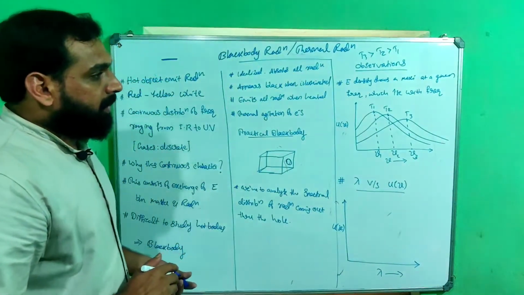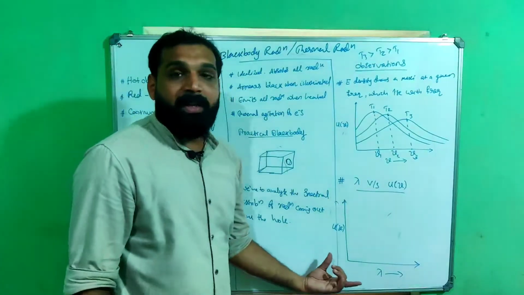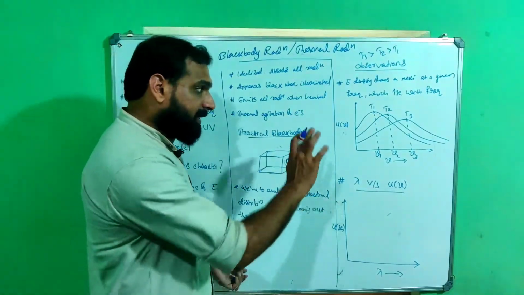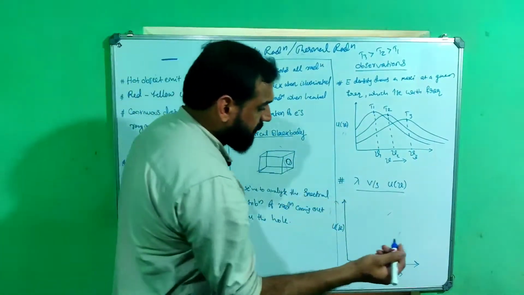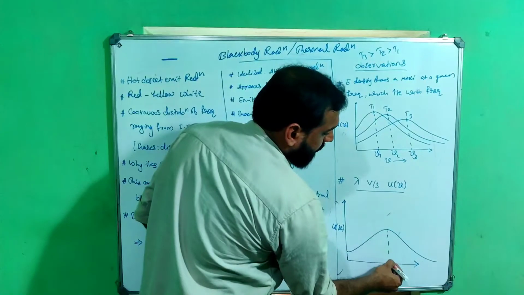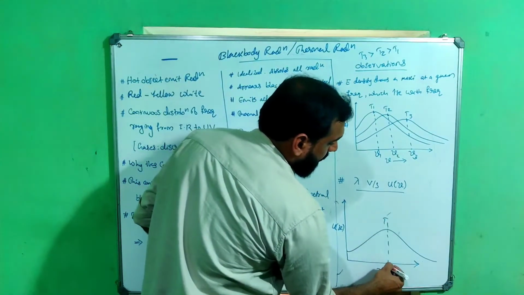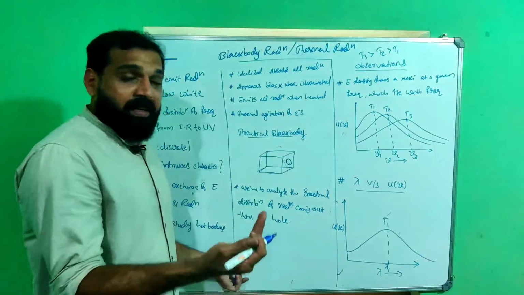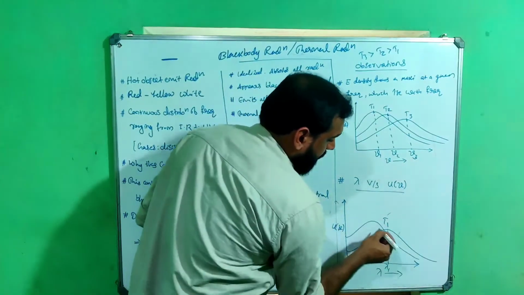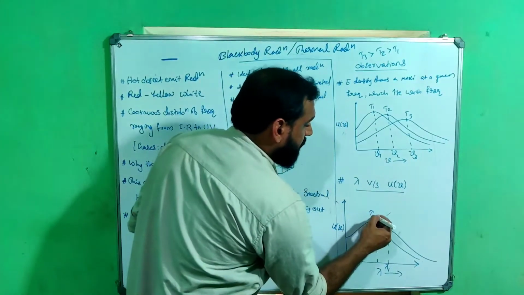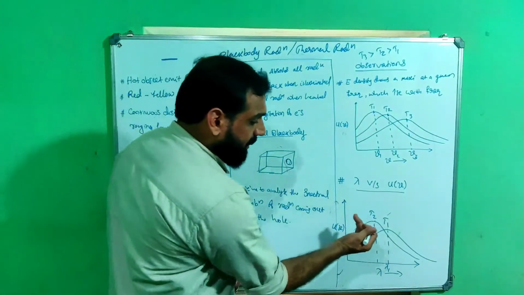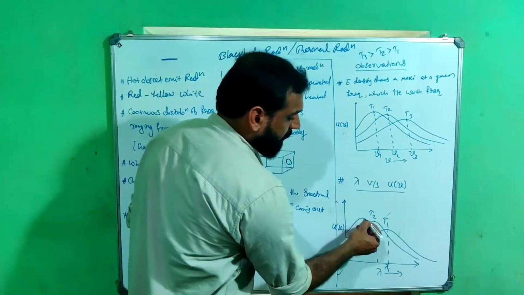Now, what if we draw a graph between energy density and wavelength? The graph shows a similar structure, but it is different. At a temperature, say T1, the graph is like this. This peak corresponds to lambda 1. If we increase the temperature, the shift is to the left. The shape will be like this. This temperature is T2, T2 greater than T1. If we again increase the temperature, then that graph shifts to the left like this.